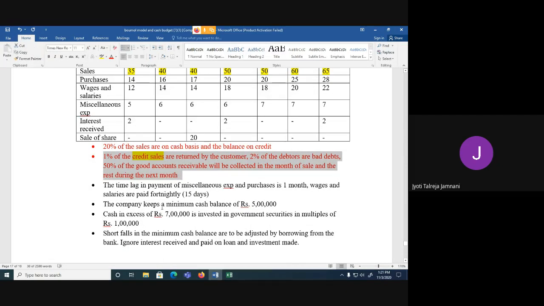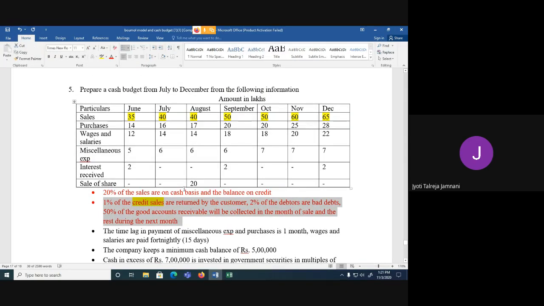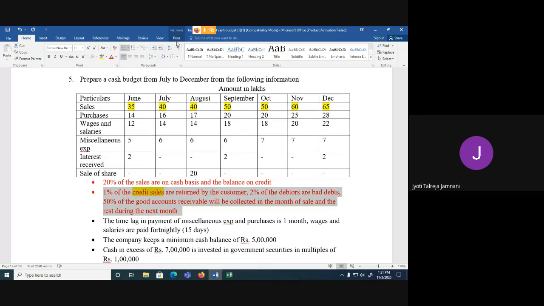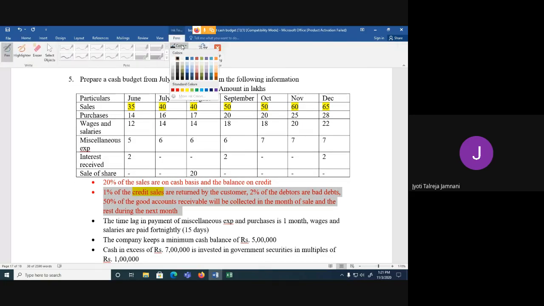That means whatever you have in June, you will pay it in July. July will be paid in August. August will be paid in September. September will be paid in October. October in November, and November in December, because it is 1 month lag.